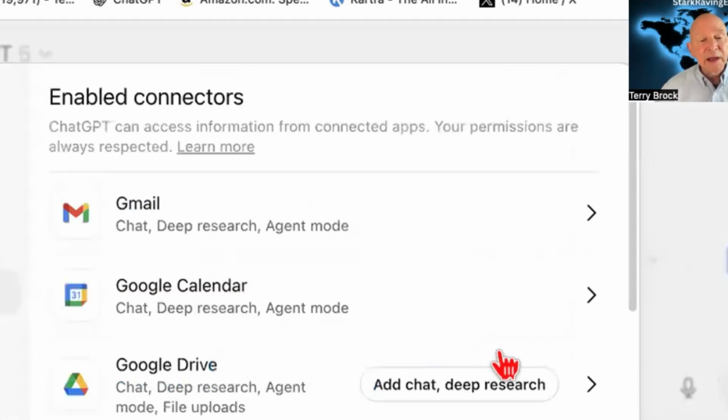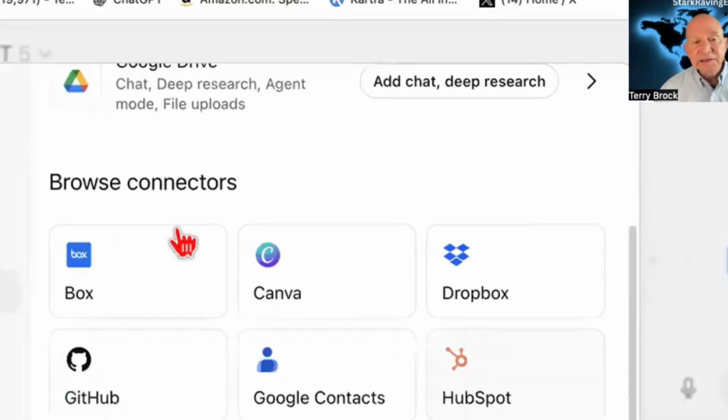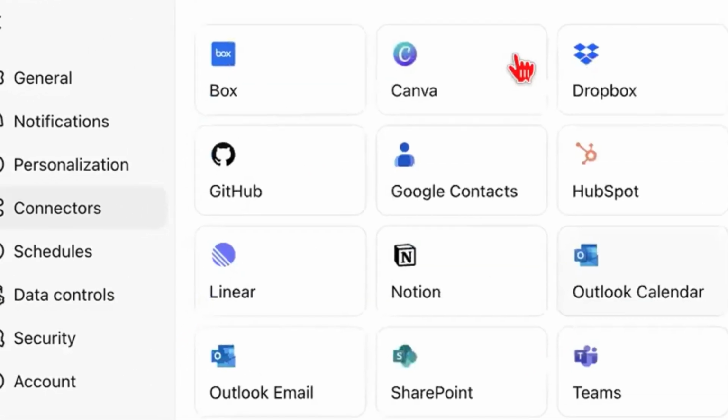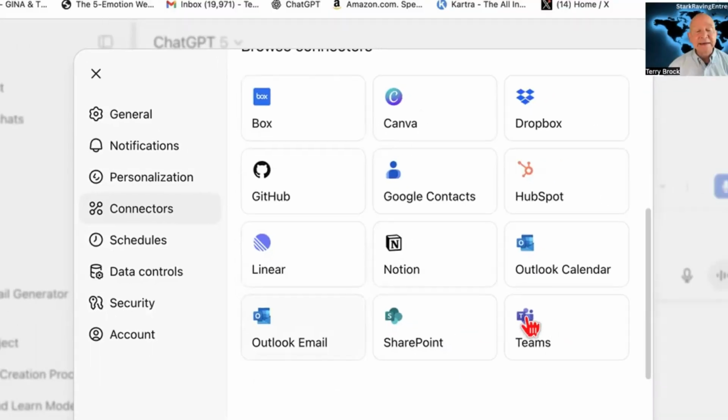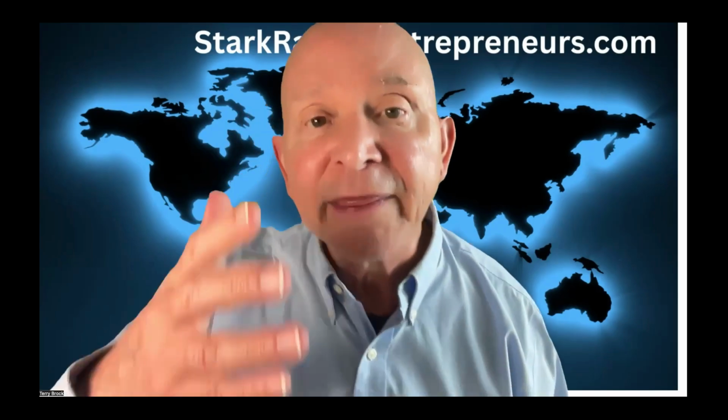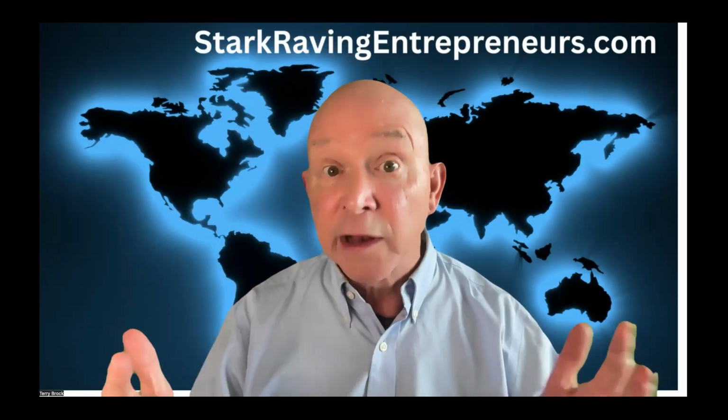You get over here in this, you're going to be able to look at, yes, the Gmail, calendar, and Drive that's available, but Box, Canva, Dropbox, GitHub, Google Contacts, the good kids over there at HubSpot, love that company and what they're doing. And several others, Linear, Notion, Outlook Calendar, Outlook Mail or email, SharePoint, and Teams. All of that available right now. And of course, those latter ones through Microsoft and what they're doing. But look at the capabilities that are here. And this is really recent.